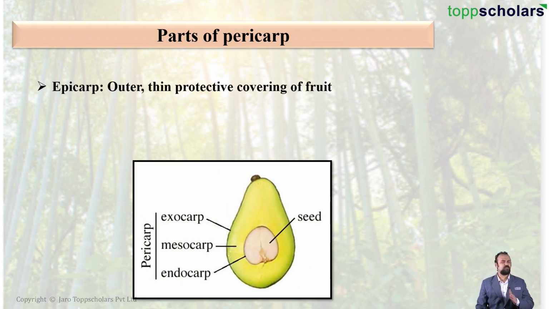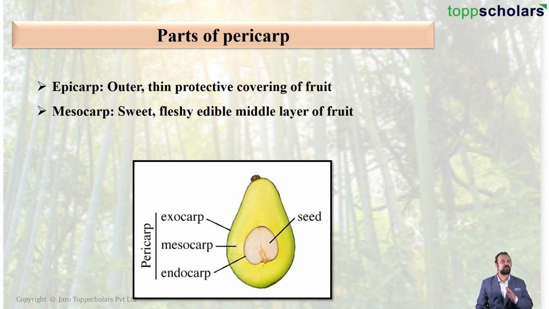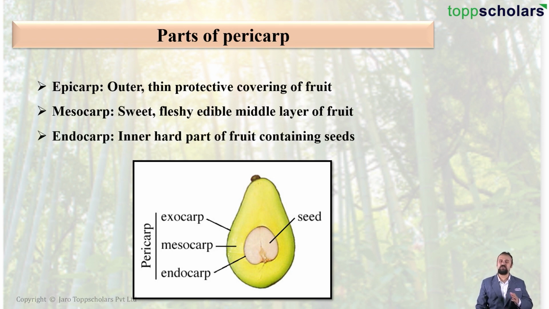Next, let us see the various parts of pericarp. Students, look at this beautiful diagram. Here you will see three parts: the exocarp, also known as the epicarp, the mesocarp and the endocarp. The exocarp or the epicarp is the outer thin protective covering of the fruit. The mesocarp, as you can see, is the sweet, fleshy, edible middle layer of the fruit. And finally, students, the endocarp is the inner hard part of the fruit which contains and holds the seeds. So students, the three parts of the pericarp are the epicarp, the middle one mesocarp and the innermost endocarp.